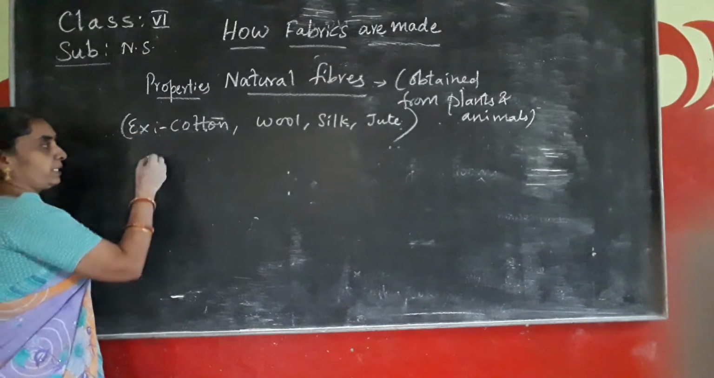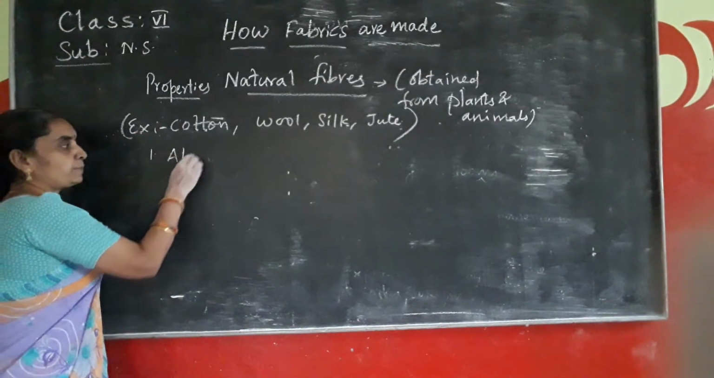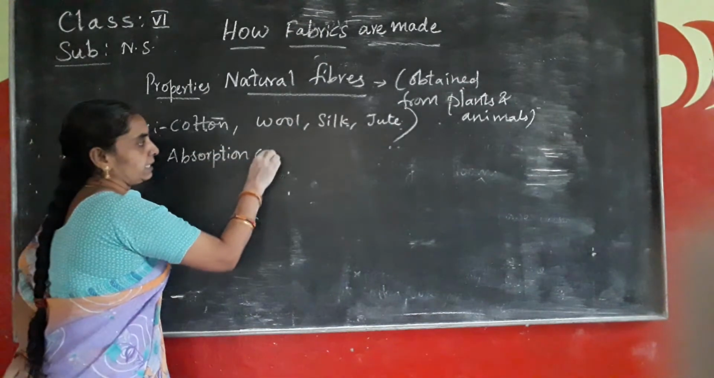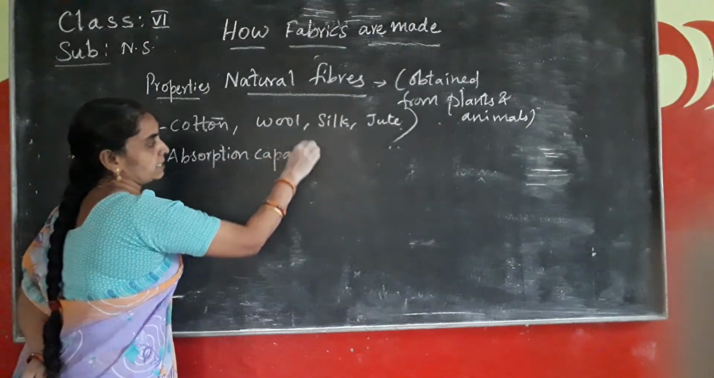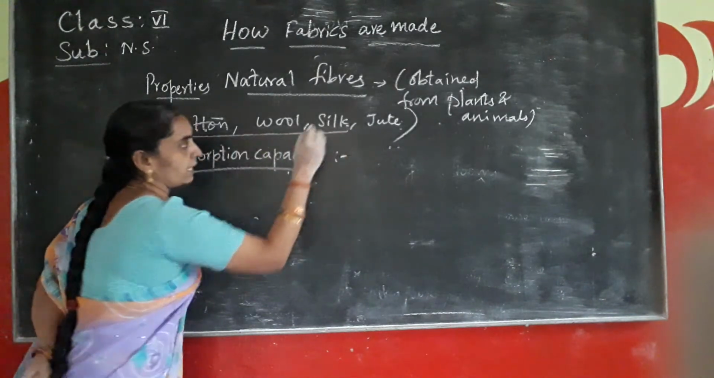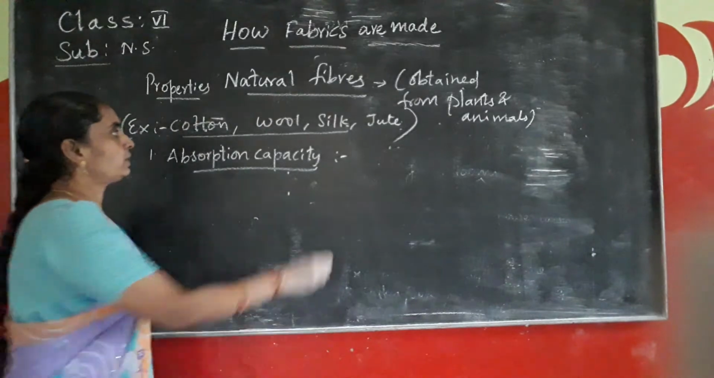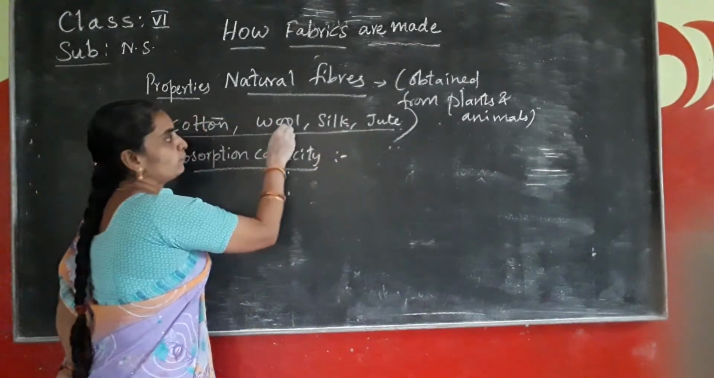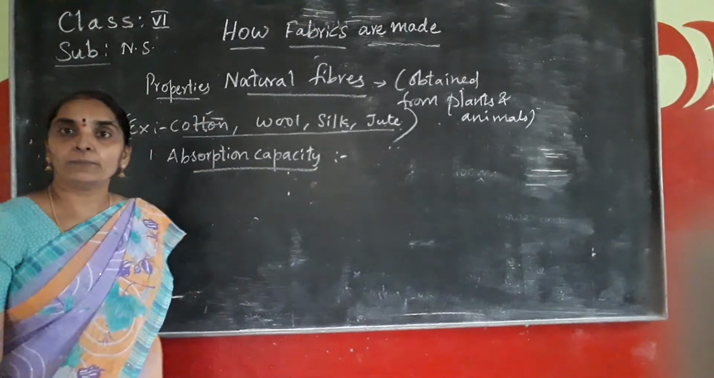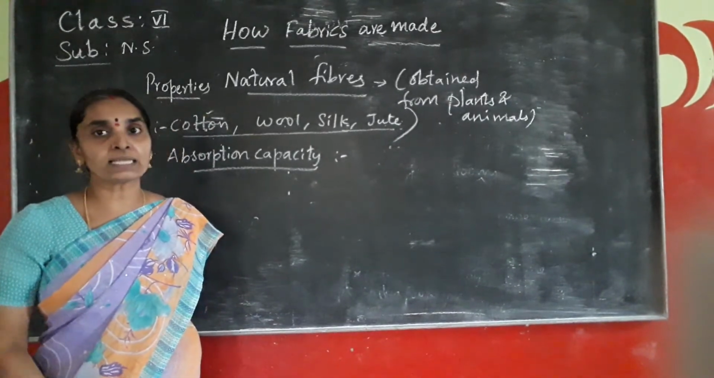Let's come to the properties. First one is absorption capacity. How is the absorption capacity in the natural fibers? See all the four fibers that are mentioned over here: cotton, wool, silk and jute. If you take the cotton, does it have more absorption capacity or less absorption capacity?